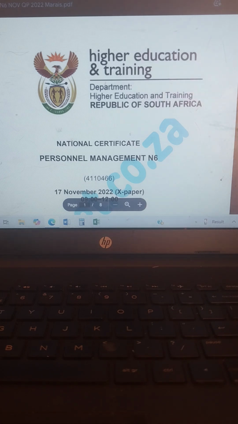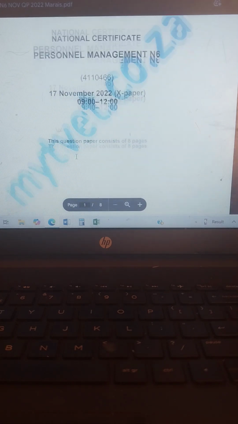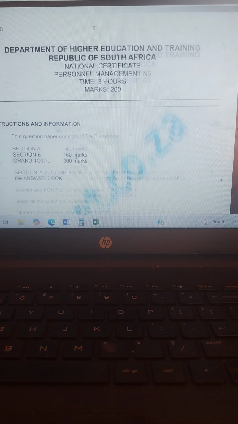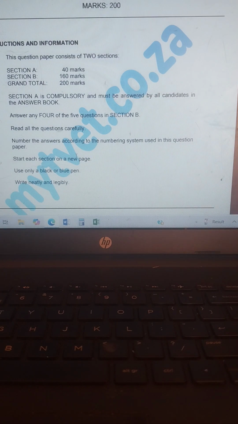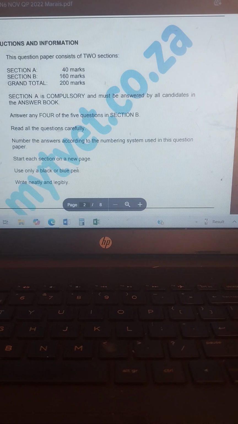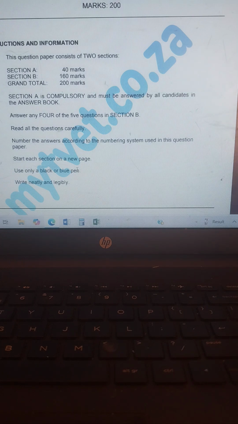So back to the question paper. Like I said, we're going to do personal management. I always say that it is very important for you guys to read the instructions. Section A is compulsory. Answer any 4 questions of the 5 questions in Section B. So in Section A, you answer everything. In Section B, you answer only 4. Number 6 says start each section on a new page. Very important.